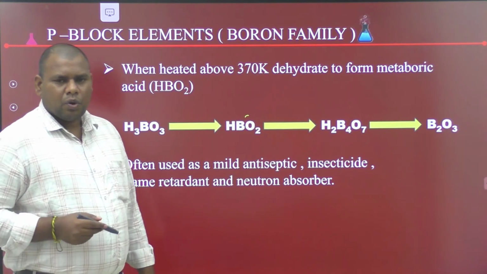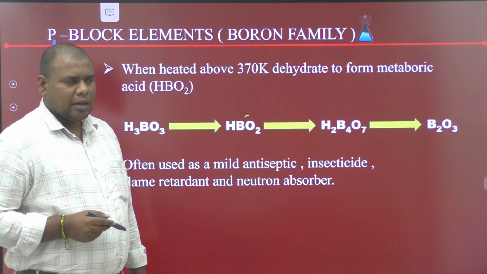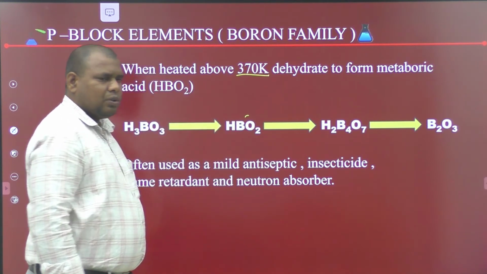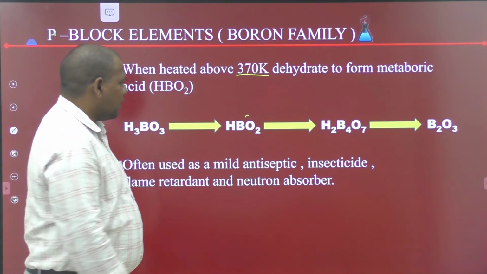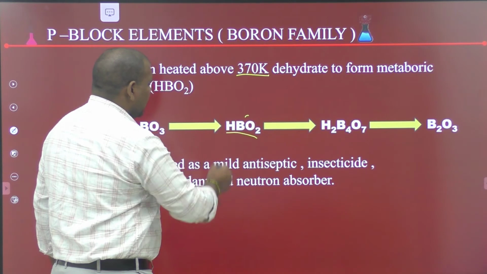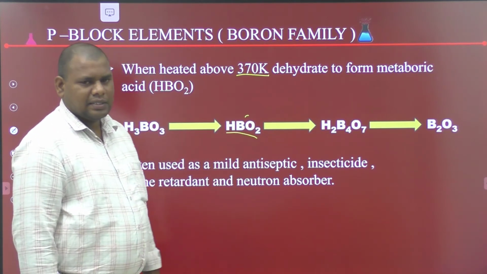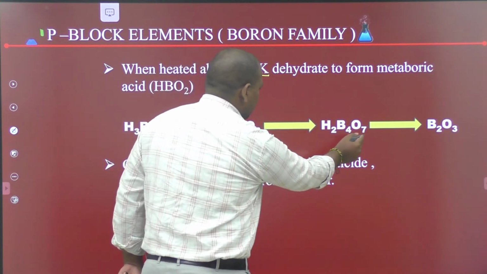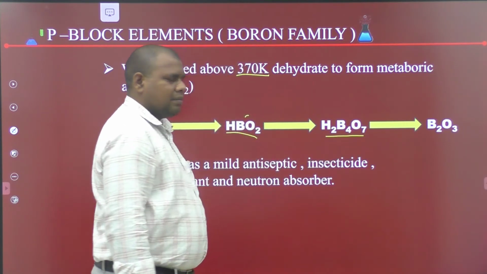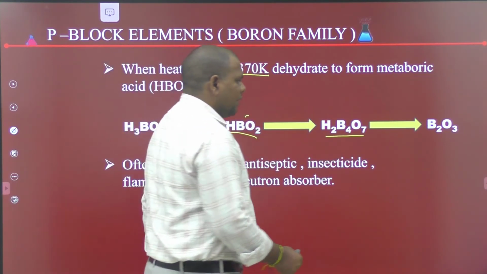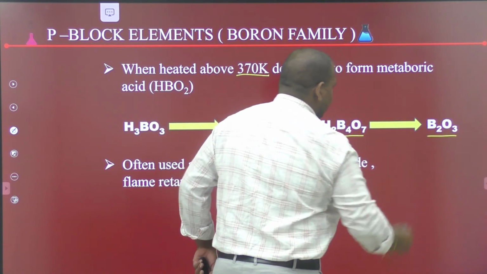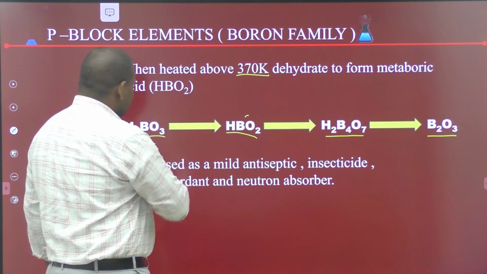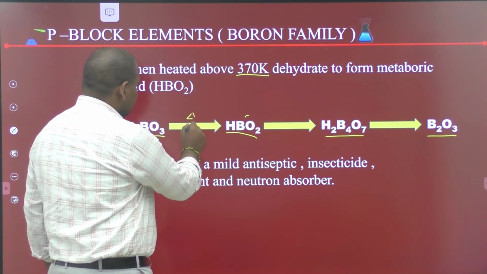When boric acid is heated above 370 Kelvin, it loses water molecules to form metaboric acid. On further heating, it gives tetraboric acid. On heating again, it gives boric anhydride.